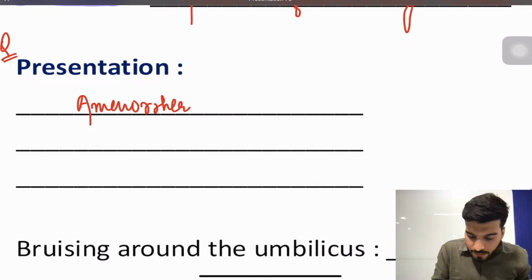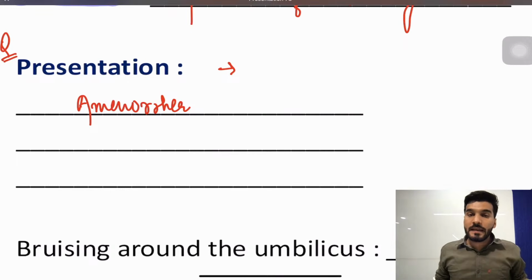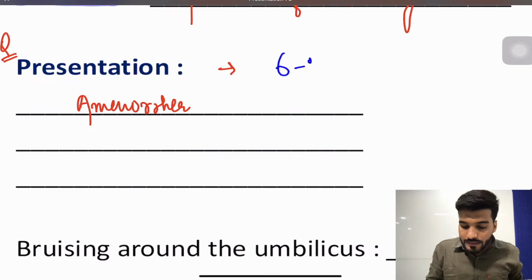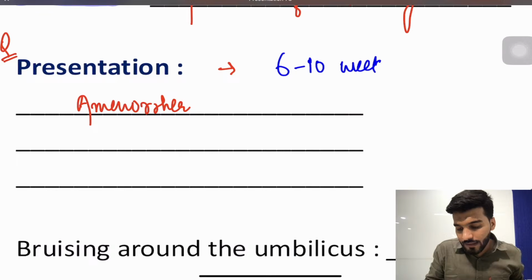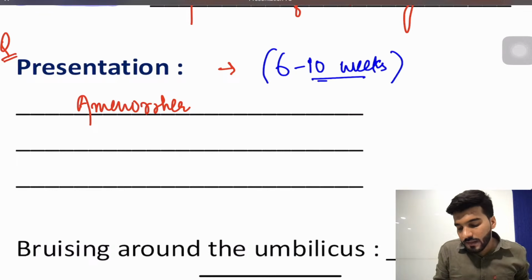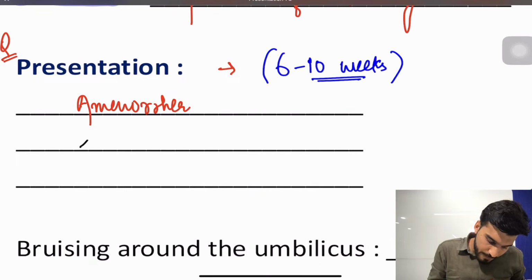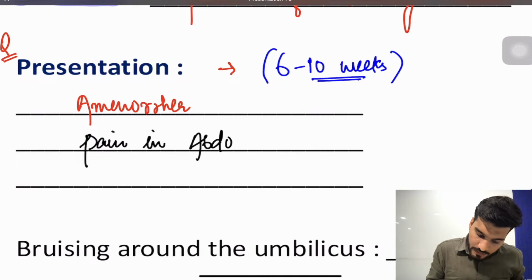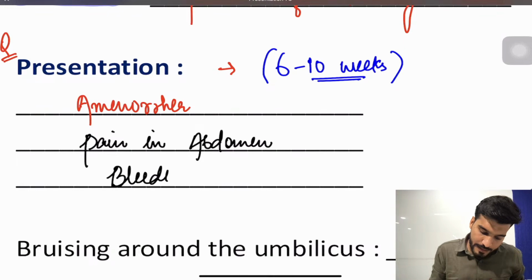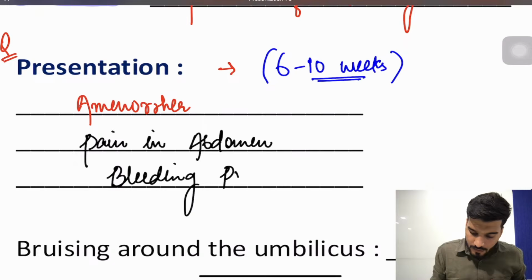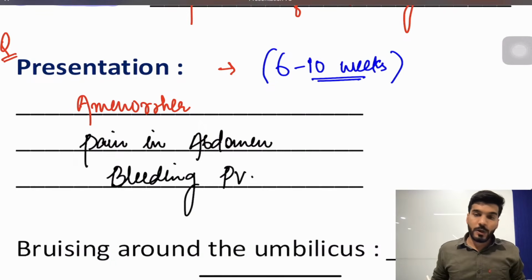So the patient will have amenorrhea, and this ectopic pregnancy case will come around 6 to 10 weeks. Usually when does it come? It usually comes around 6 to 10 weeks. The patient will have amenorrhea, pain in abdomen, and bleeding per vaginal. This is the classical triad of symptoms: amenorrhea, pain in abdomen, bleeding per vaginal.